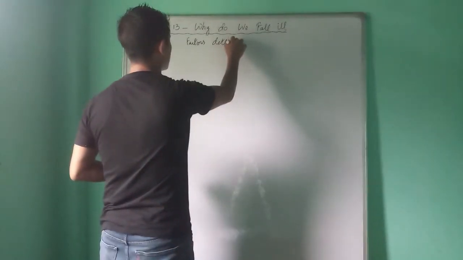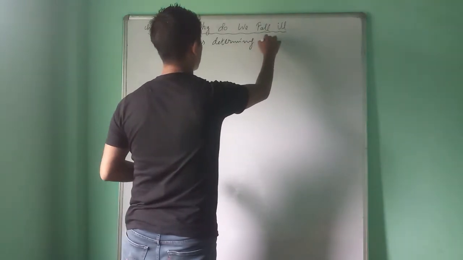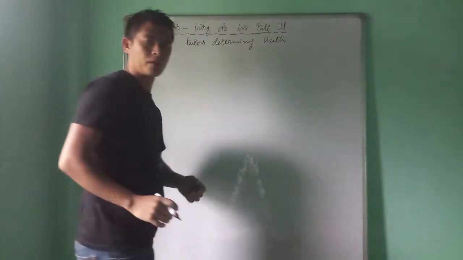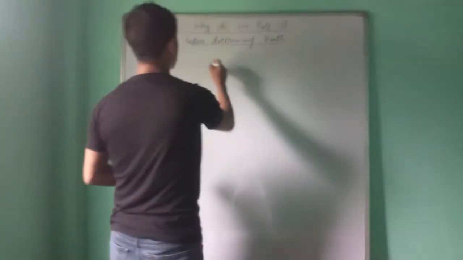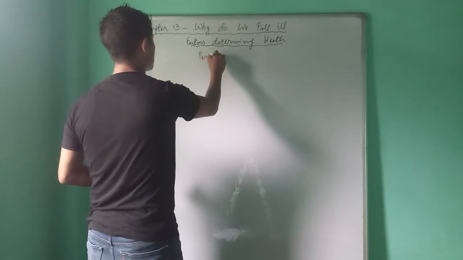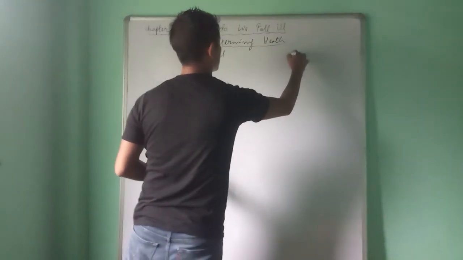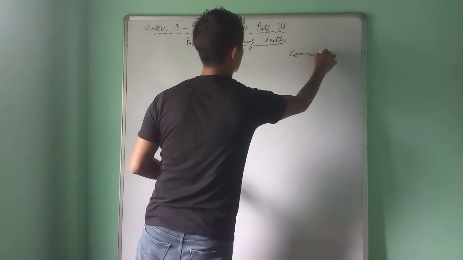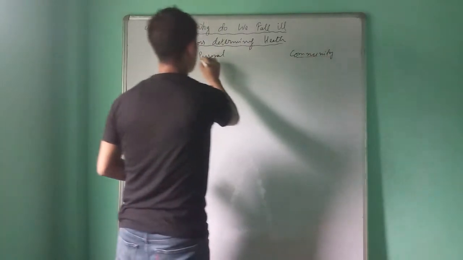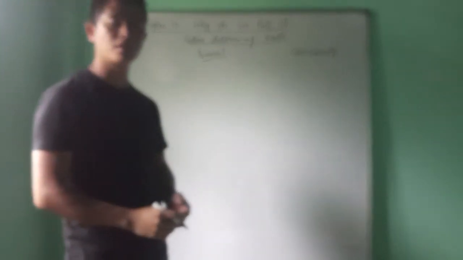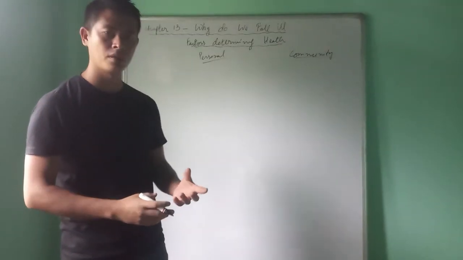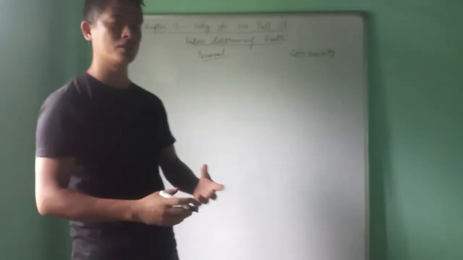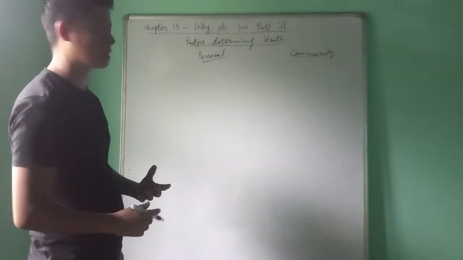Factors determining health. Our health can be determined by two factors, and that is personal factors, and the other one is community factors. So what are those personal factors? Personal factors means those are the conditions which can be controlled by an individual. It depends upon the individual. So let us see some examples.